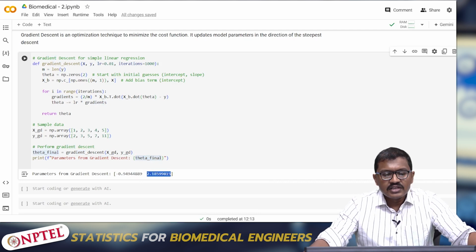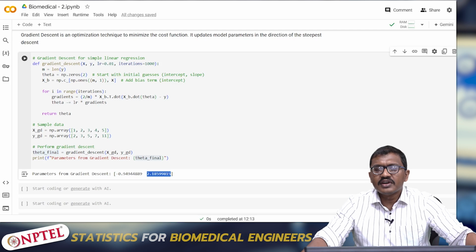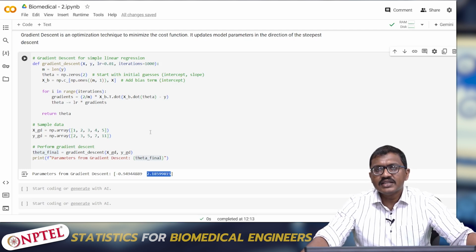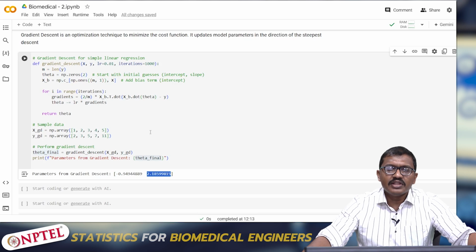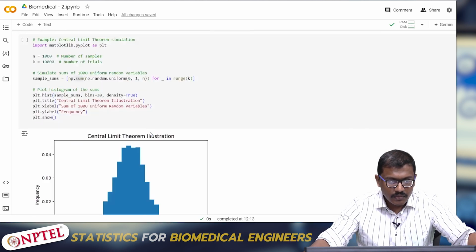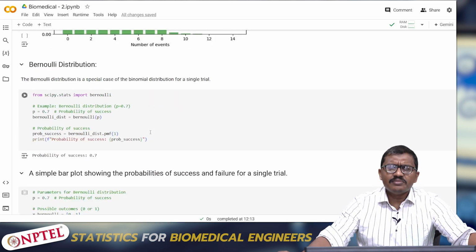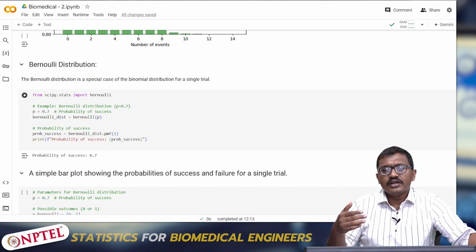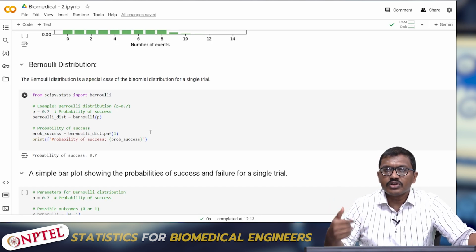So I guess in this class you have understood some implementation of Python for a biomedical statistics class. We initially started with probabilities, where you understood random variable, the expectation of a random variable, variance of a random variable, central limit theorem, and some distributions. We went through how to plot distributions: normal, binomial, Bernoulli, and Poisson distributions.